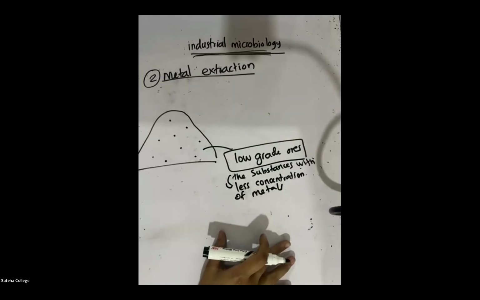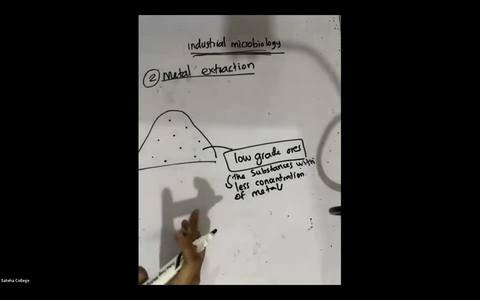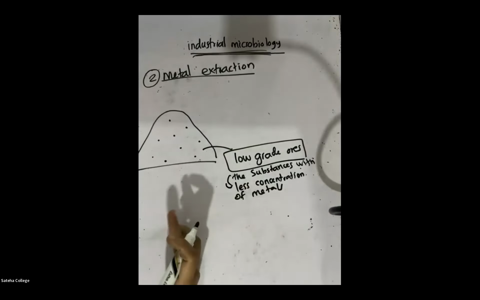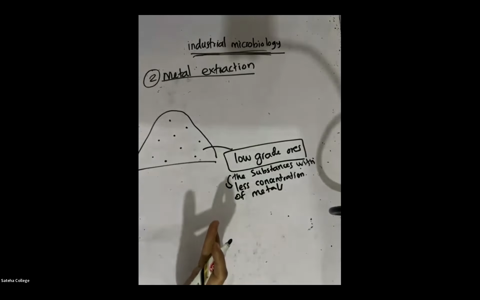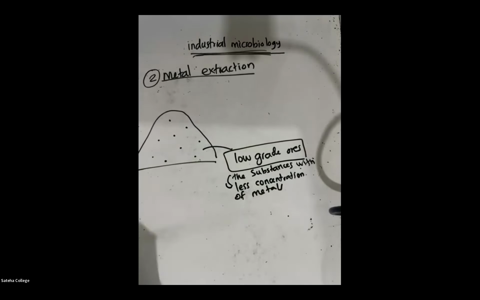What is low grade ores? The substances with less concentration of metals. Very good. Now I can hear 4 or 5 of you talking. What about the others? Everyone speak up. What is meant by low grade ores? The substances with less concentration of metals. Very good.